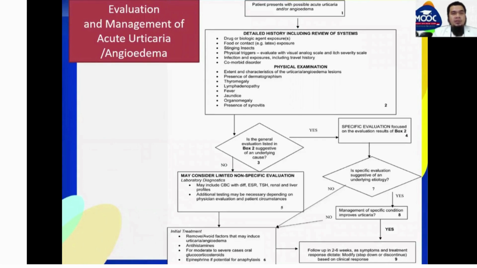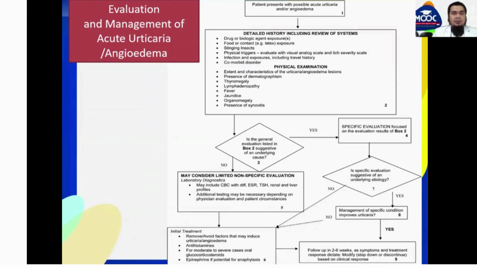This is the evaluation and management of acute urticaria and angioedema. The important thing is a detailed history, including review of systems, physical examination, and the specific evaluation in box 2. You may consider limited non-specific evaluation and initial treatment.